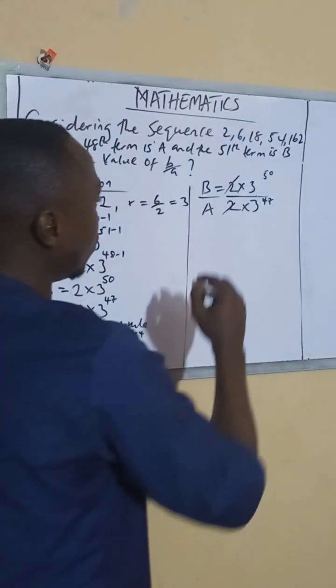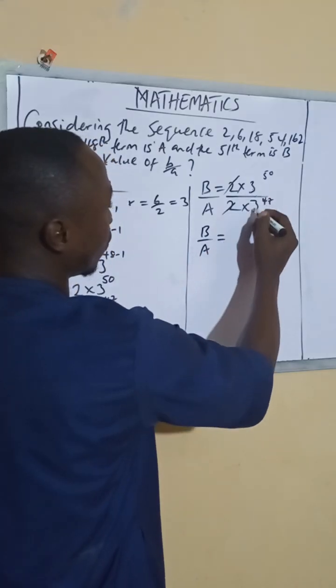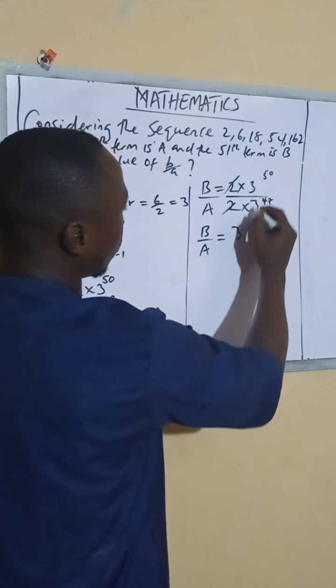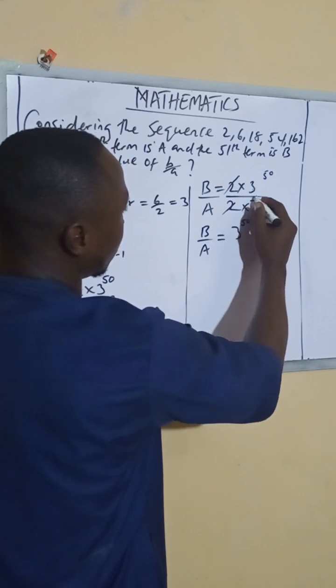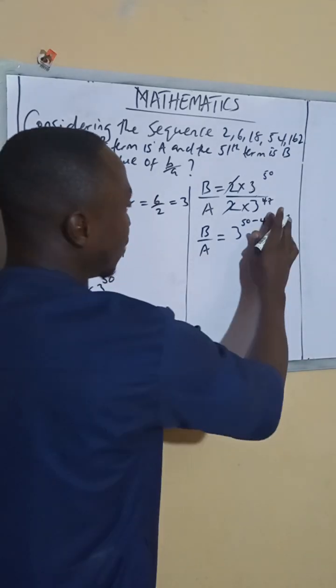This is the exponential rule. We can see B over A equal to 3, you can say 50. Based on the division, you get minus 20, 43, 47.